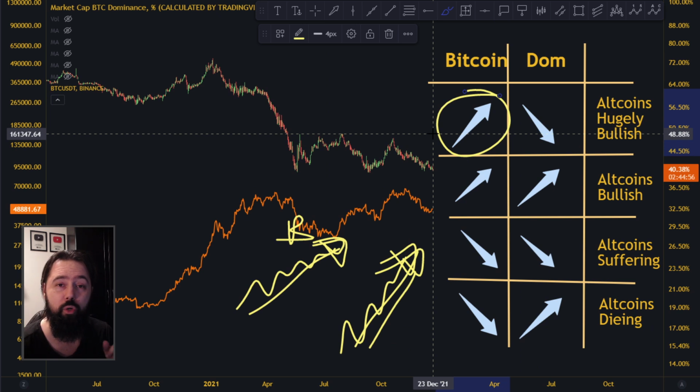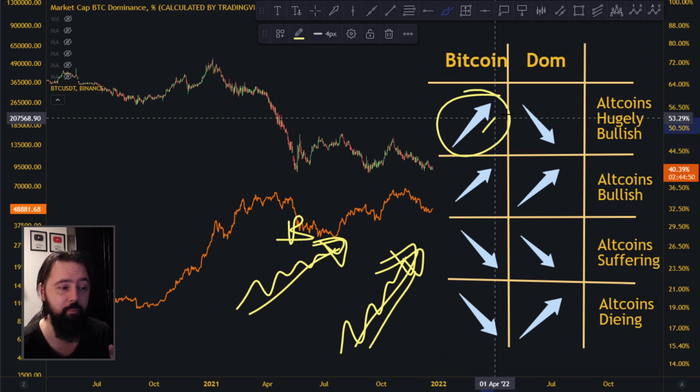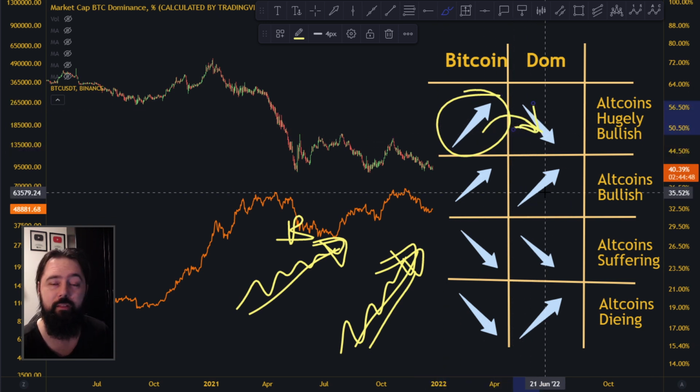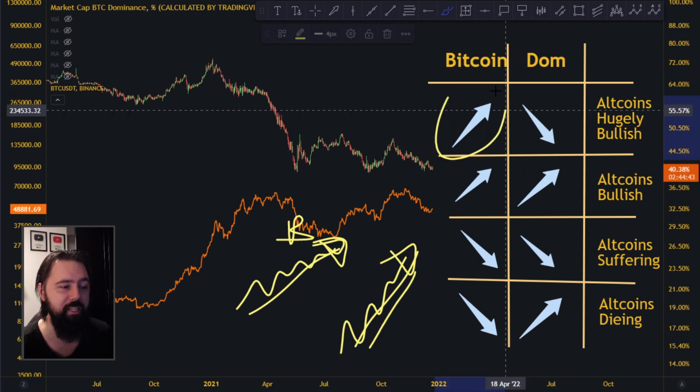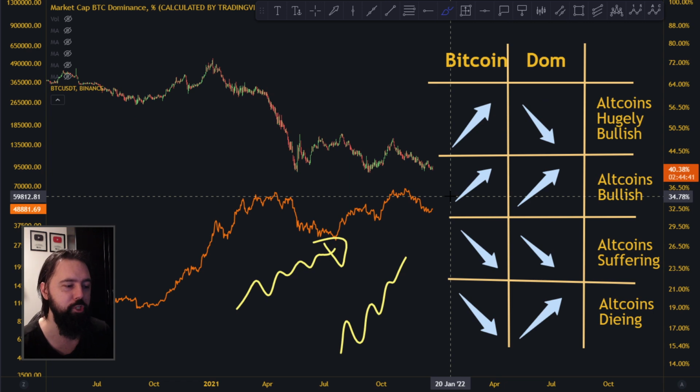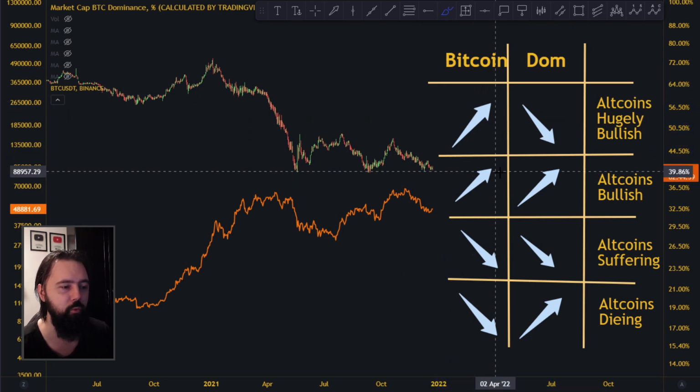When Bitcoin is going towards the upside, we love that. Why? Because there is a lot of bullishness in the market, and when there is bullishness in the market, it spills over to the altcoins. So when Bitcoin goes towards the upside, we love that, because bullishness, hype, and stuff like that moves the market towards the upside.